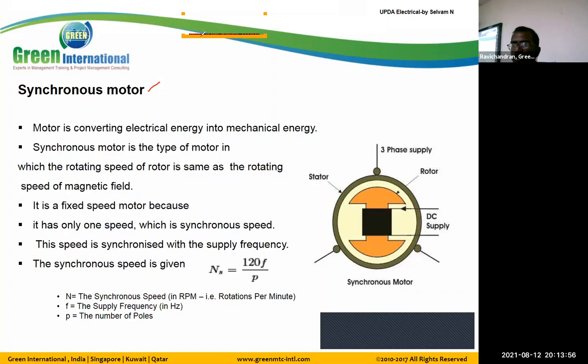See here, now, so this is the motor. As I told, electrical energy is converted to mechanical energy. So here the electrical energy is given to the stator winding. So this is the stator.